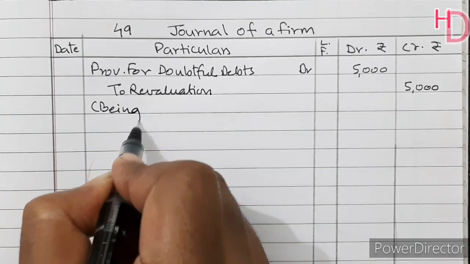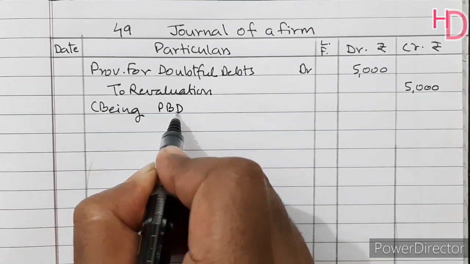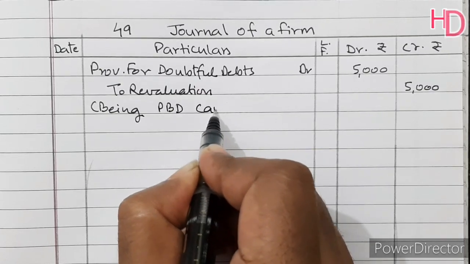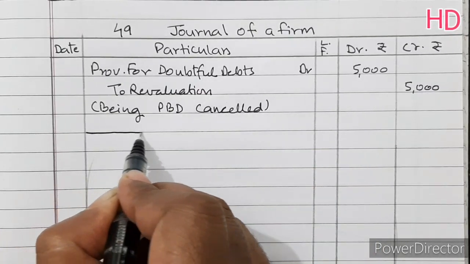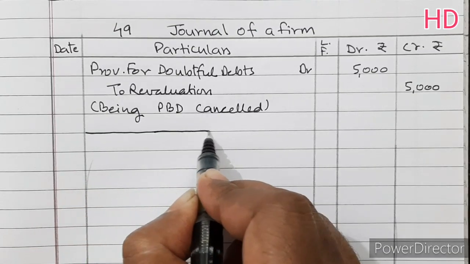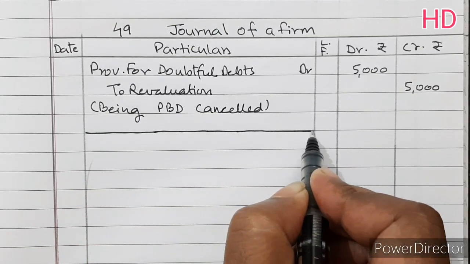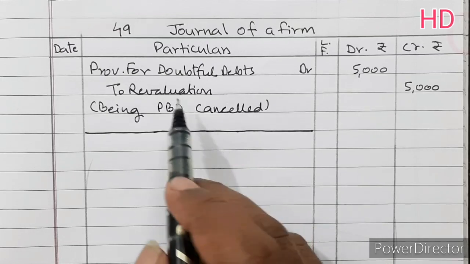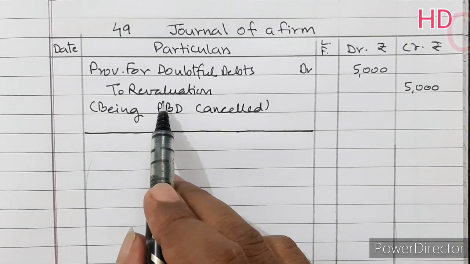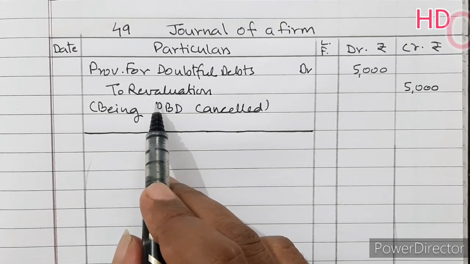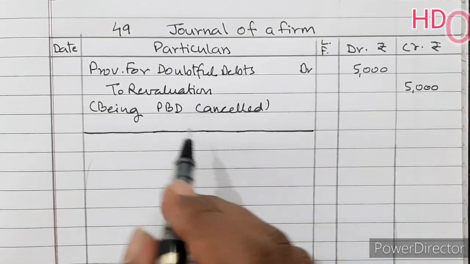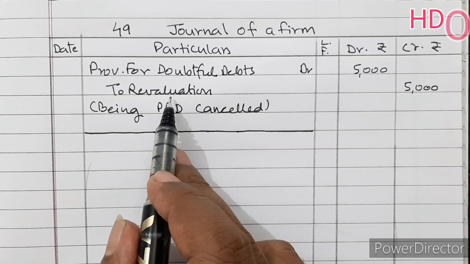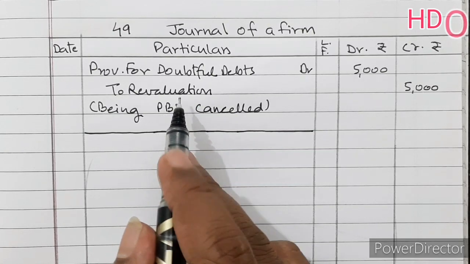Being provision for doubtful debts cancelled, because all debtors are good and therefore we don't need the provision. There won't be any bad debts, and as a result, when it is cancelled, it's a gain for the firm, and revaluation account is credited. Now this is a gain and it will be distributed to old partners in old ratio.